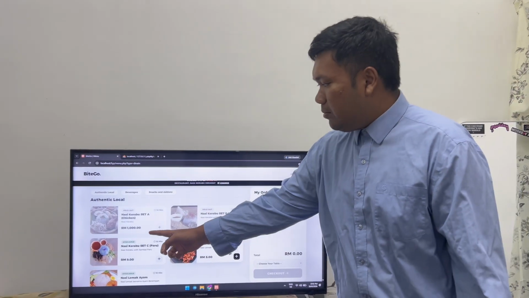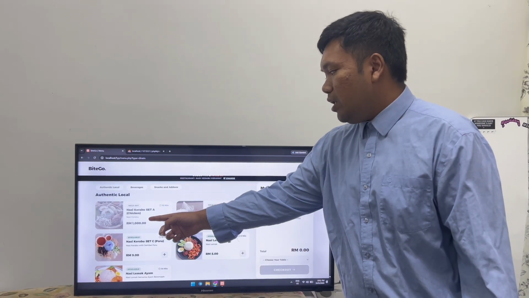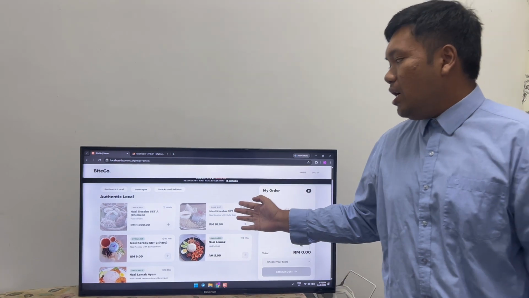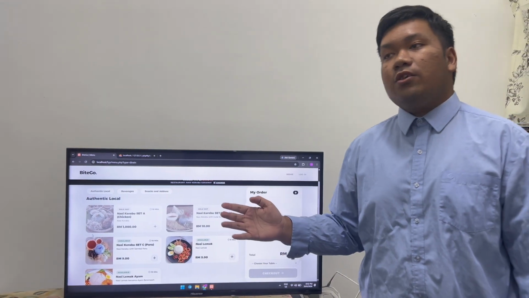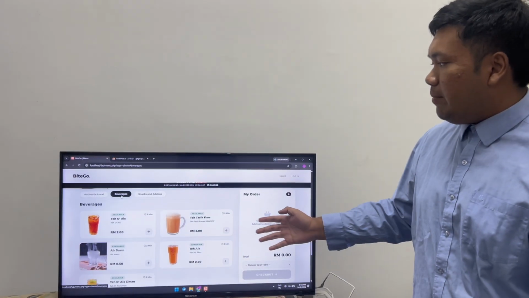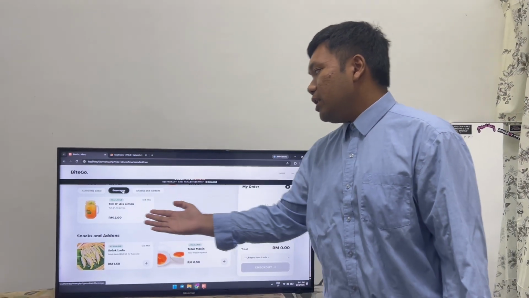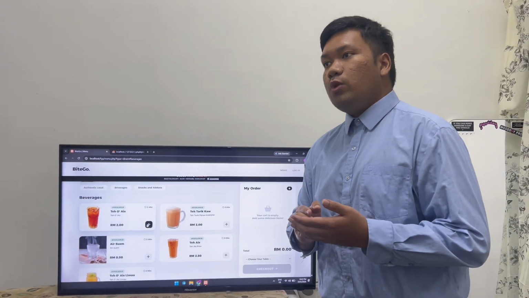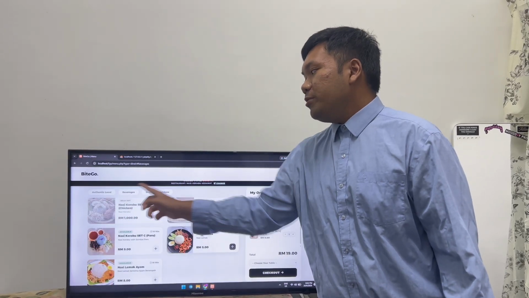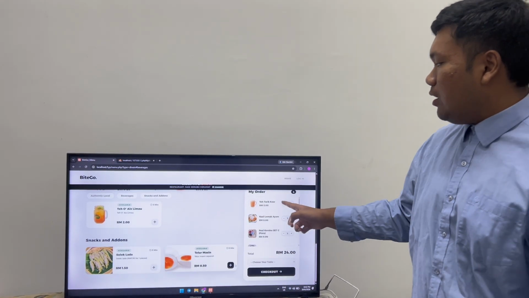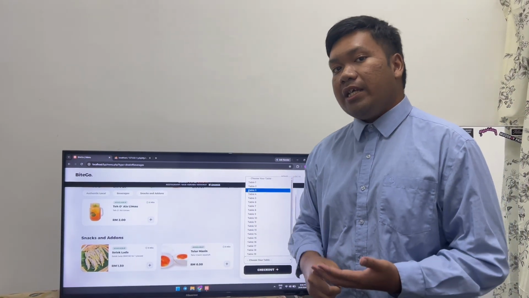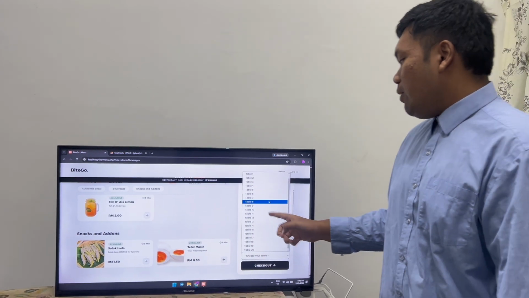So we will see some menu or dish did not sell because they are sold out. So this we will explain at the vendor section later. So in this section, they can pick the menu like we have authentic local, beverage, snack and add-on. We didn't do a search section, but we switch with the option section. So like this, we order teh tarik kau, nasi lemak ayam and nasi kerabu saksi. So because they pick dine in, they need to choose their table before they want to check out.